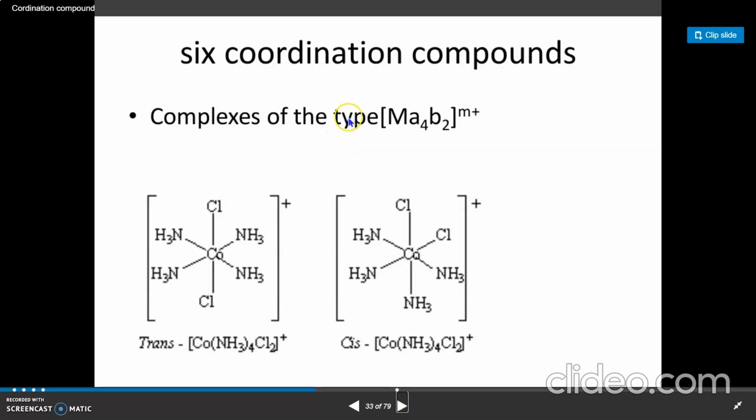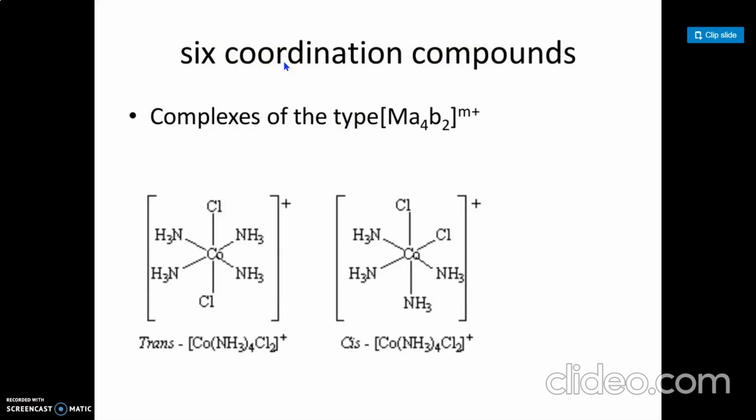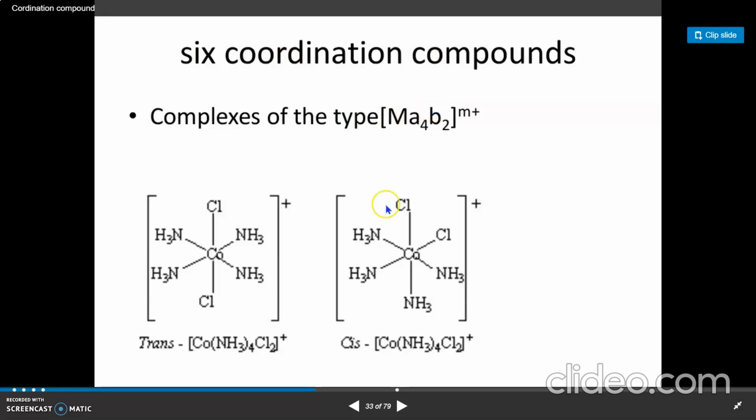Now next, six-coordinate compounds. Another possibility, if we consider octahedral geometry, that is coordination number equal to 6, is Ma4B2. In this complex the two chlorines are opposite to each other, so this isomer is trans. In this complex the two chlorines, that is B2, are adjacent to each other, so this is the cis isomer.